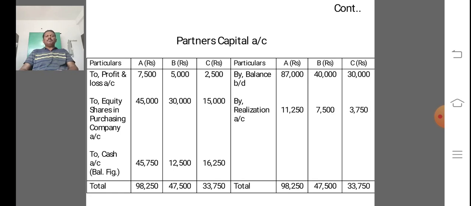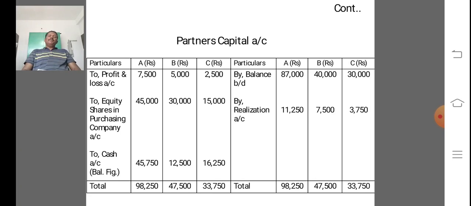So here in this problem, we are crediting their capital by balance brought down 87,40,000, 30,000. And also credit the realization account profit 11,250, 7,500, 3,750.